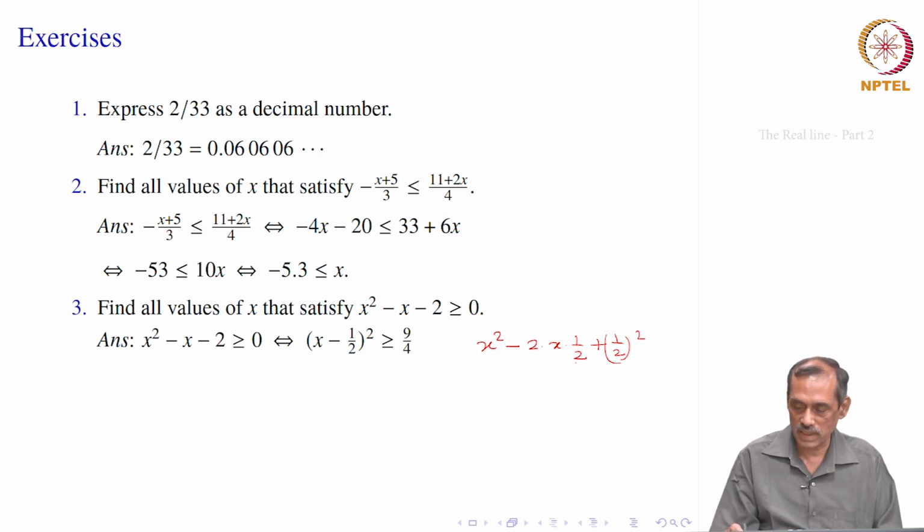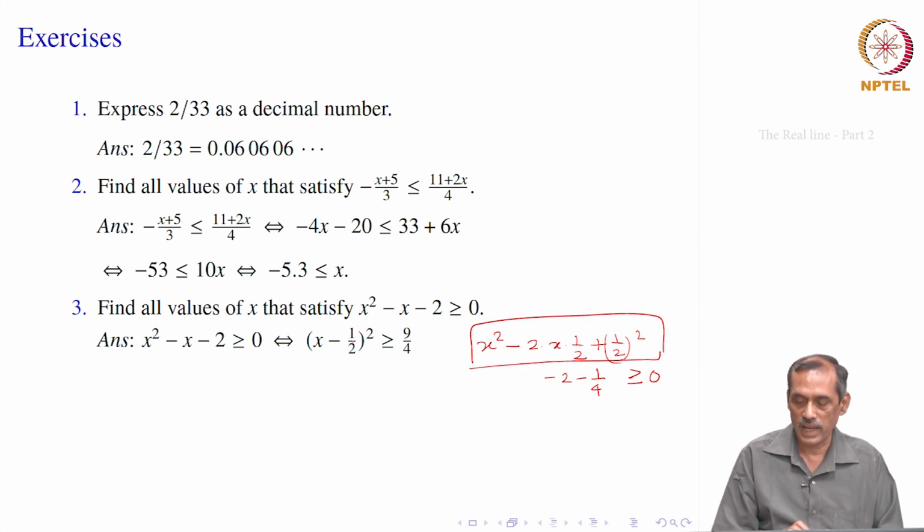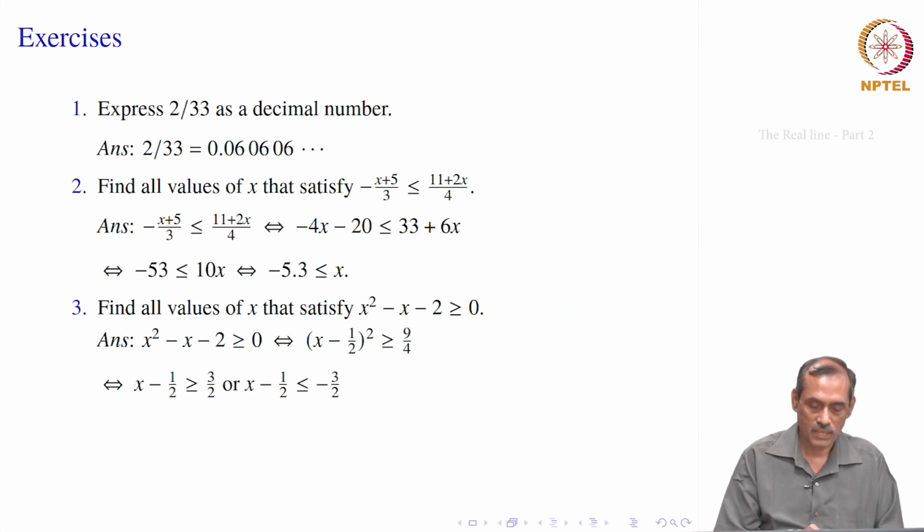and x square minus x is okay. This is the extra thing we have added, so that we should subtract. This is how the left side looks, the right side of course is staying as it is. Now, this expression is simply x minus half square, and this you take to the right side, which becomes 9 by 4. So, this is how the inequality now looks.